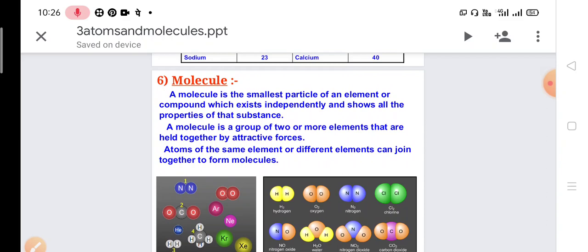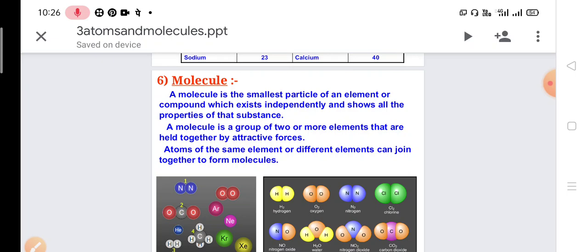That's why the atoms of oxygen are grouped together. If we talk about three atoms, for example water, 2 hydrogen and 1 oxygen, these three atoms are combined together, attracted together with a high attractive force, and then form the molecule. Atoms of the same element or different elements can join together to form molecules.